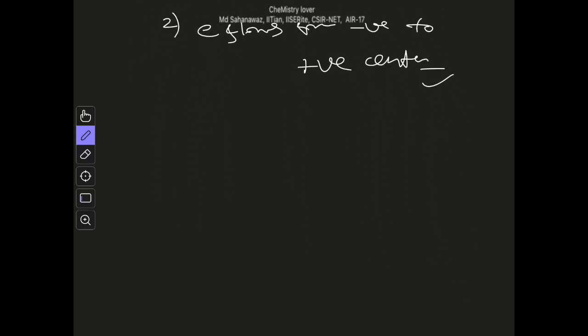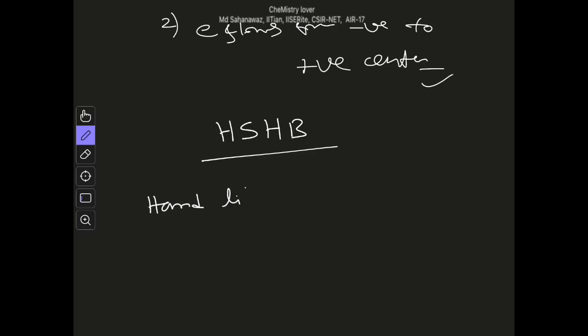Now if we talk about thermodynamics, the first thing we have to discuss is the hard and soft acid base principle. This principle is very important in both organic and inorganic chemistry. Although it was first introduced in inorganic chemistry, it is now widely used in organic chemistry also, and this is a very important concept. So what is the principle of hard and soft acids and bases?